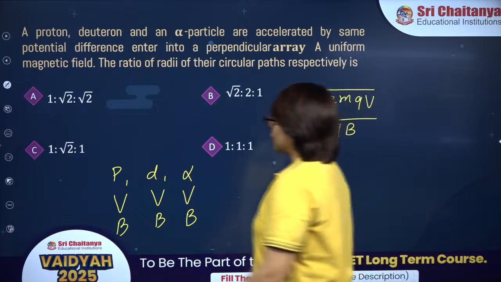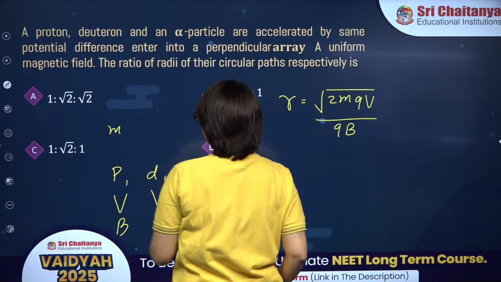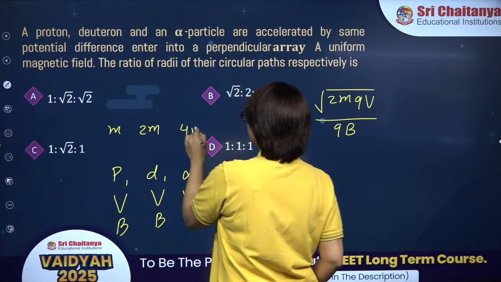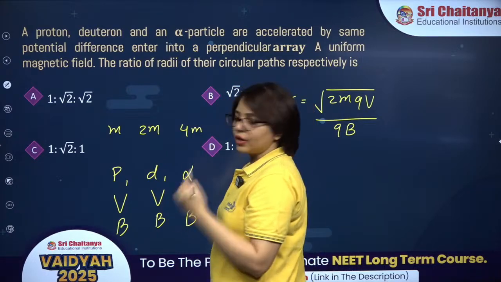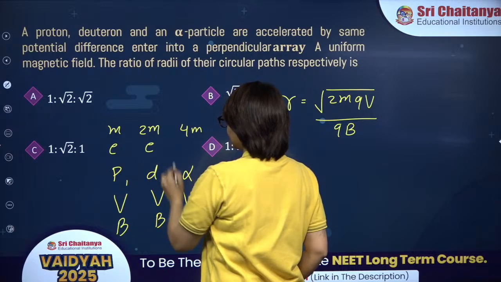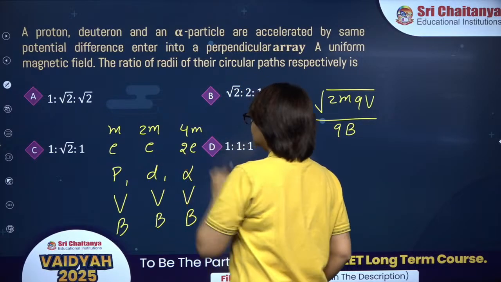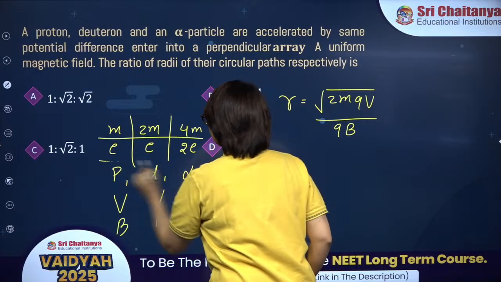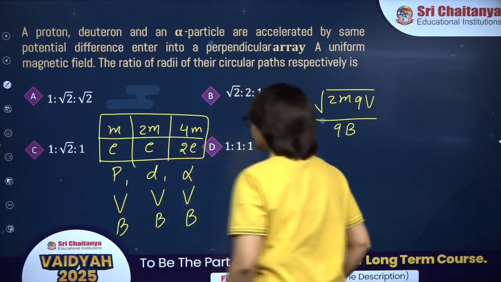For proton, consider the mass of the proton as m, the mass of the deuteron as 2m, and the mass of the alpha particle is 4 times that of the proton. Charge on proton is e, charge on deuteron is e, and charge on alpha particle is 2e. Please remember this. This is the comparison.